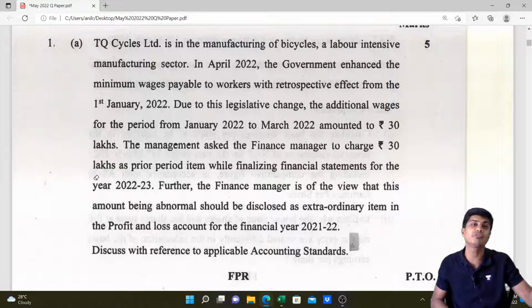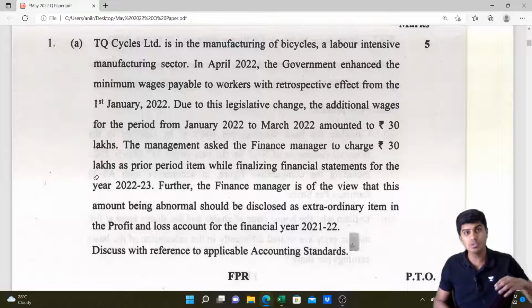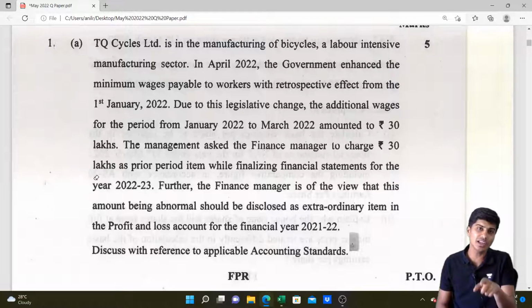I forgot to provide for it in the last year, as an error of omission or commission. But this does not arise because of an error or omission in the previous year. Previous year, I have correctly recorded it. Now, additional wages is to be paid for previous year exclusively because the regulation or the legislation by the government has changed for minimum wage.